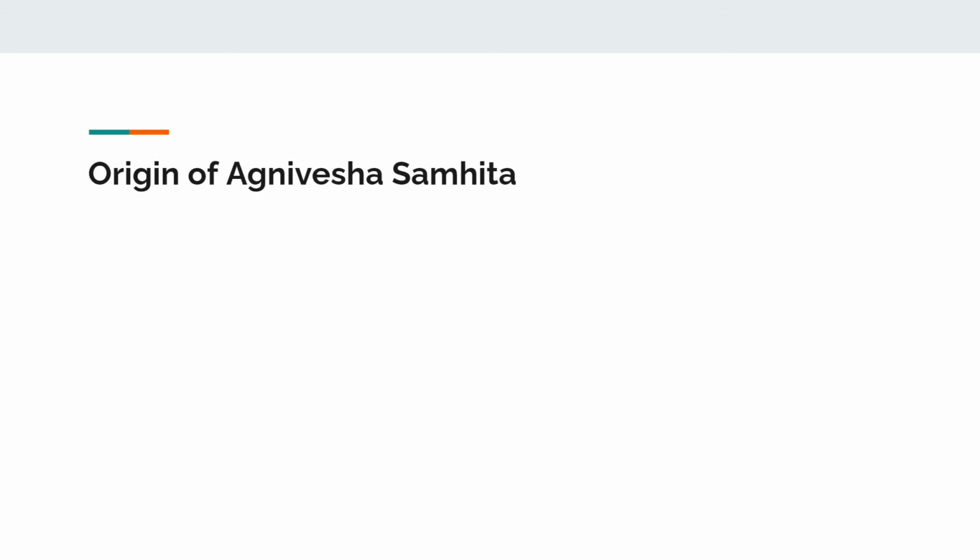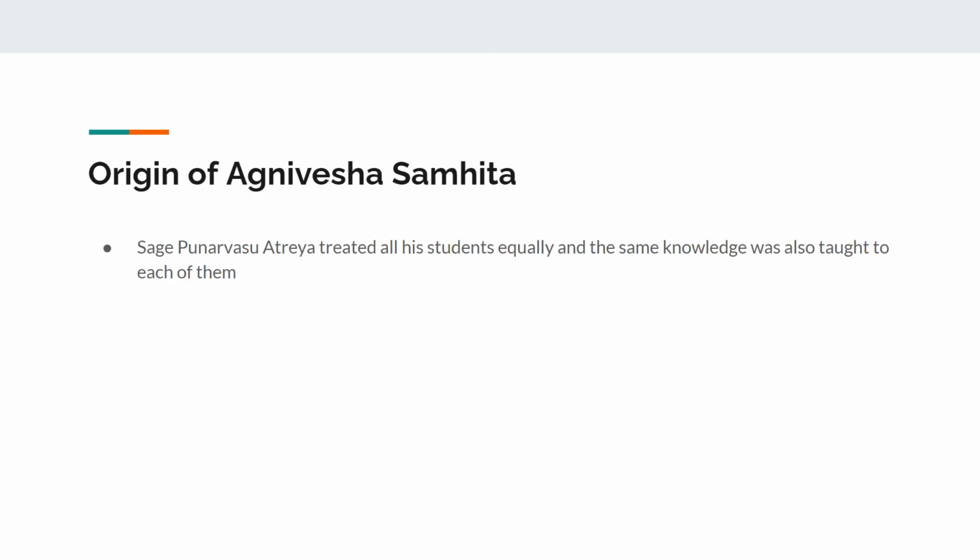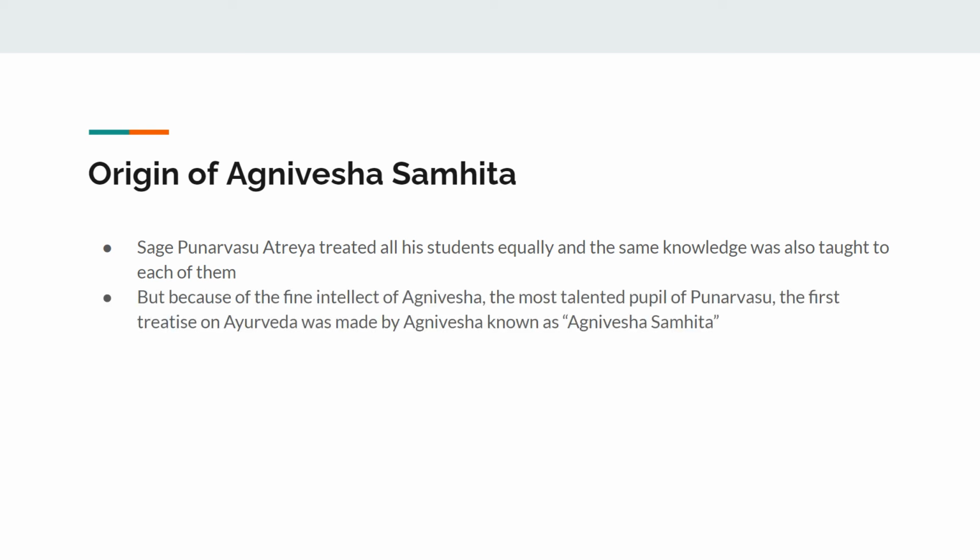Origin of Agnivesha Samhita. Sage Punarvasu Atreya treated all his students equally and the same knowledge was also taught to each of them. But because of the fine intellect of Agnivesha, the most talented pupil of Punarvasu, the first treatise on Ayurveda was made by Agnivesha and that was known as Agnivesha Samhita. This shows his command and interest over the subject.